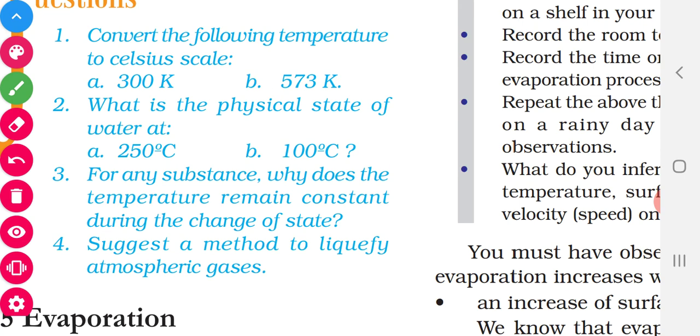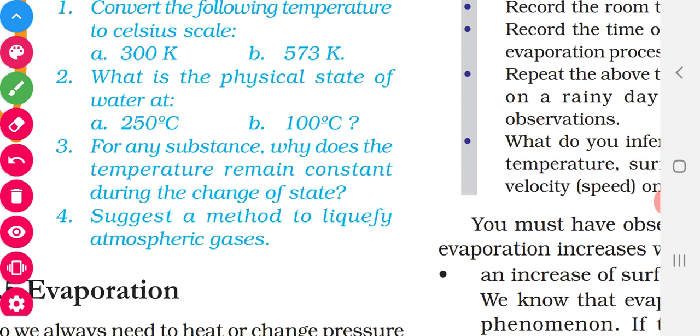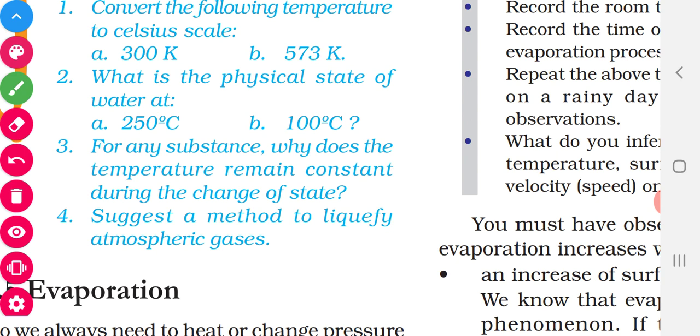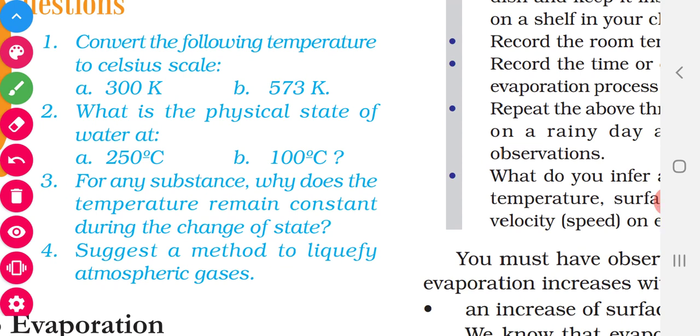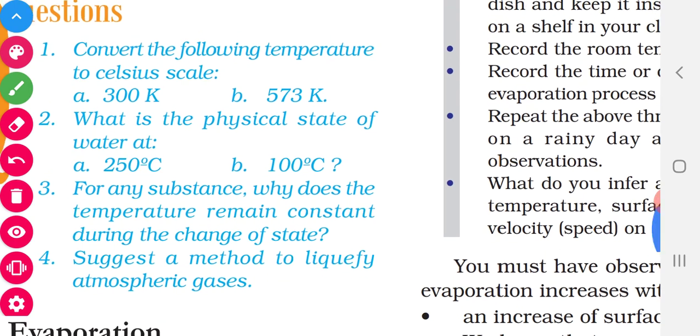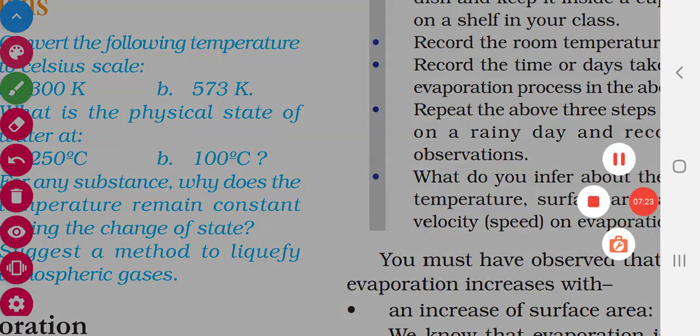The next question: what is the physical state of water at 250 degrees Celsius? If you are heating water at 250 degrees Celsius, what happens? At 100 degrees Celsius itself, it will be converted into gas. At 250, we will be seeing only the gas phase. At 100 degrees Celsius we will be seeing both the liquid and vapor states. So write the answers for these questions. Go through the book and the video, then only you get the clear-cut information.